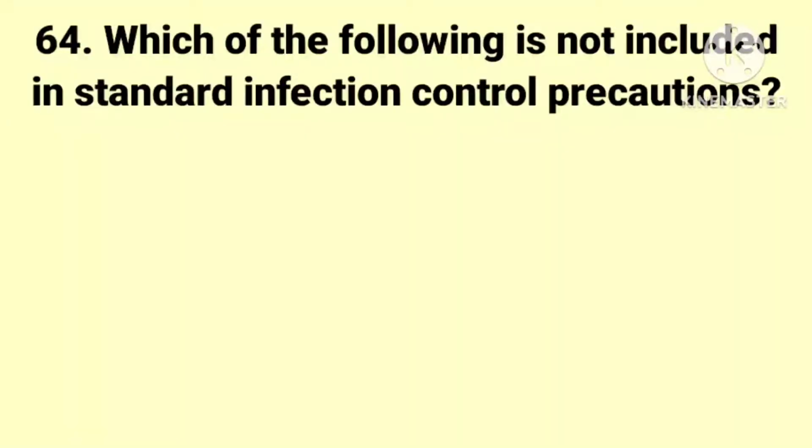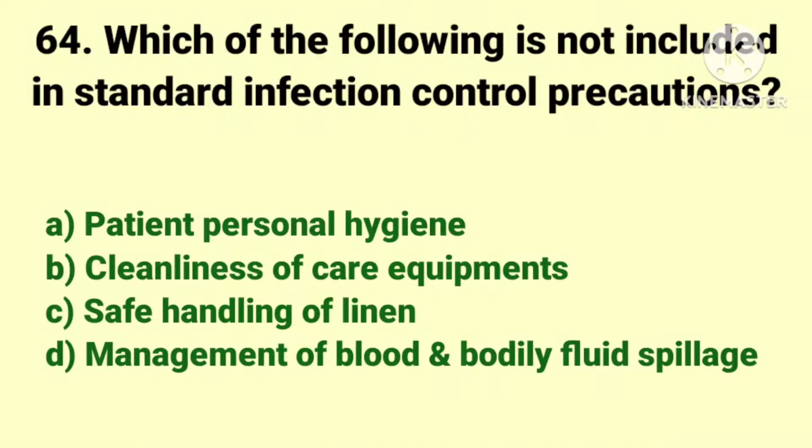Which of the following is not included in standard infection control precautions? The options are patient personal hygiene, cleanliness of care equipments, safe handling of linen, and management of blood and bodily fluid spillage. And the answer is patient personal hygiene.